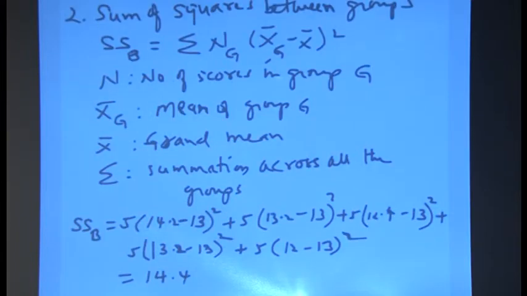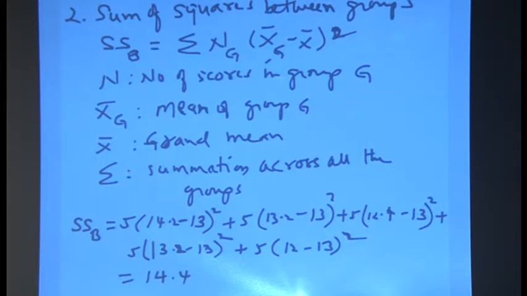Now, let us go to the next one, sum of squares between groups. So, between the groups we find out, not within each group, but between 5 different groups. So, here the formula is sum of Ng times mean G minus mean, whole square, where N stands for number of scores in each group. Each group has how many?